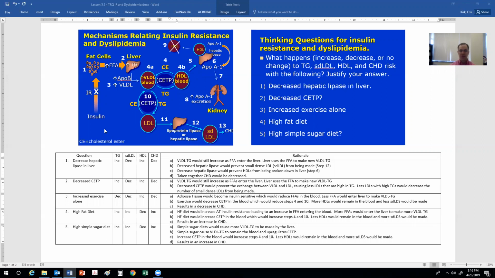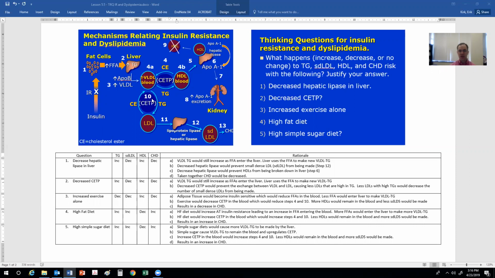What about a high-fat diet? Well, a high-fat diet is going to cause the opposite effect of exercise. It is going to cause increased adipose tissue insulin resistance, and an increased amount of free fatty acids going to the liver to be made into VLDL triglycerides. At the same time, a high-fat diet would increase the amount of CETP that would be activated, causing an increase in the amount of triglyceride-rich HDLs that would then be taken back to the liver to be broken apart by hepatic lipase.